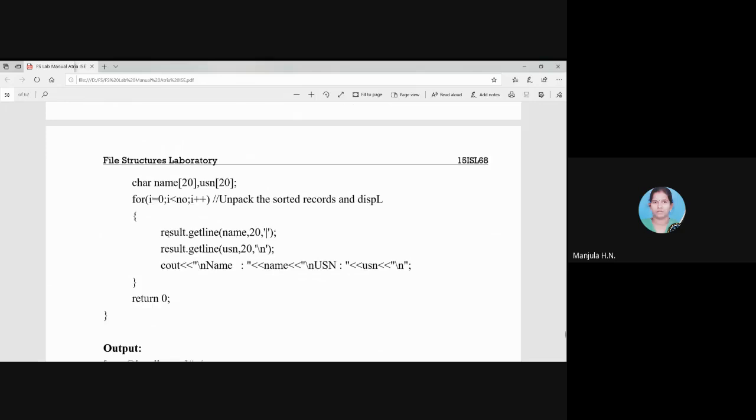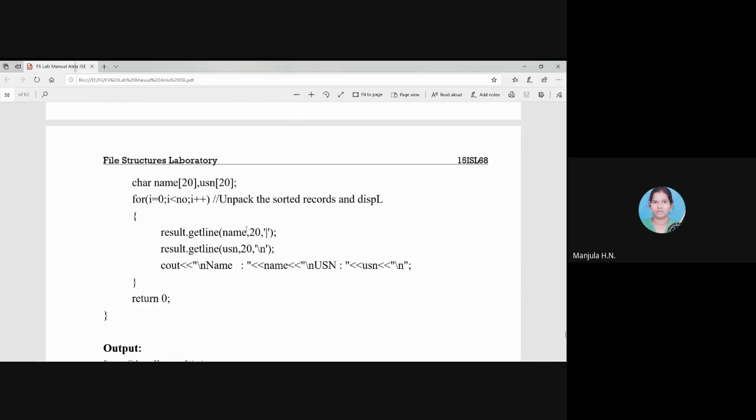For that, the same procedure, result dot getLine function till the delimiter, whatever the set of characters are there will be stored in name, or up to 20 characters will be fetched from the beginning of the record and stored in name. Then from that point we read the next set till the delimiter, that is /n, or up to 20 characters from that line, and store it in USN.